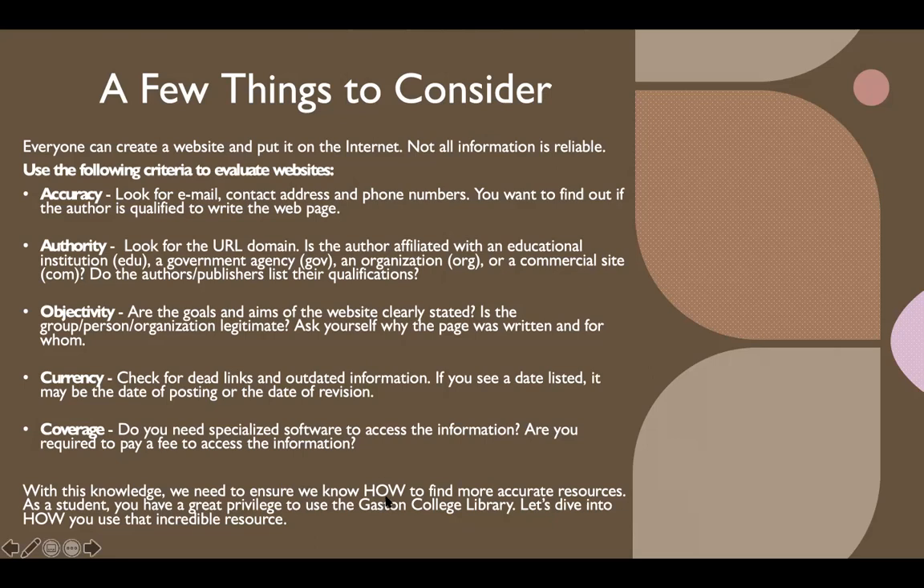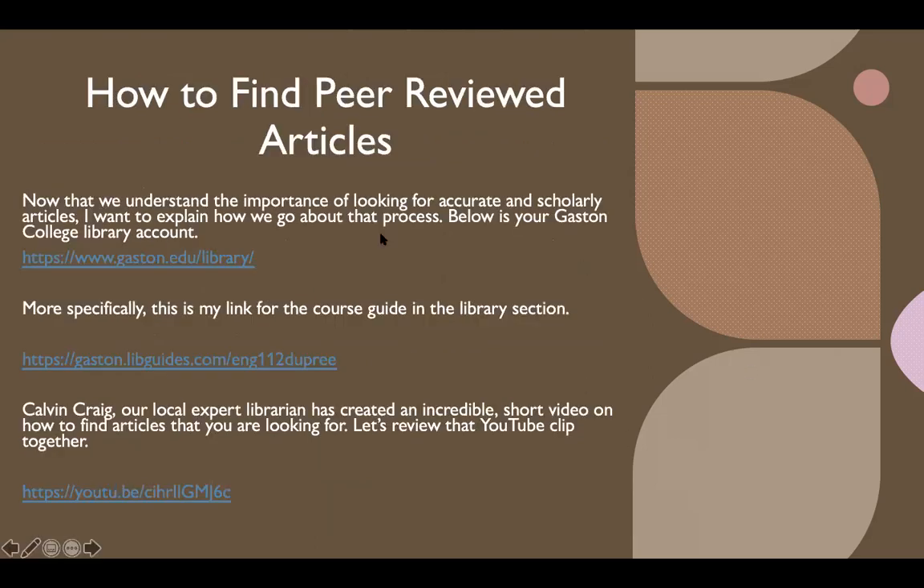With this knowledge, we need to ensure we know how to find accurate sources. We've talked about the difference and we've talked about why it's so important to find accurate resources. But some of you may be going, okay, that's all fine and dandy, but I don't know how to find those. As a student, you have a great privilege to use the Gaston College Library. So we're going to dive into how you get to use that incredible resource. The next thing that we're really going to tackle is, if I'm supposed to find these peer-reviewed articles, how do I go about finding them?